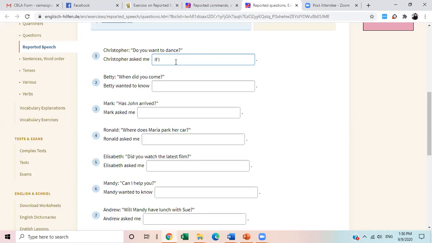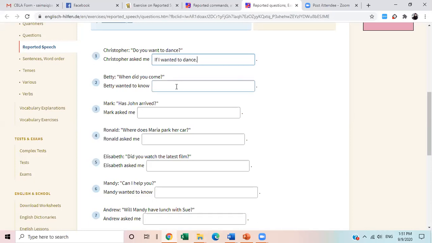All right. If I want will be changed into wanted. Wanted to dance. Okay. What do I need to put at the end of the sentence? Period or question mark? Full stop. Yes, period. All right. No question mark because now it is no more a question. It is a statement. Very good.